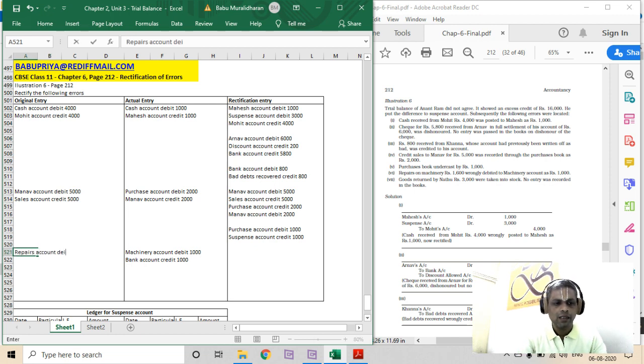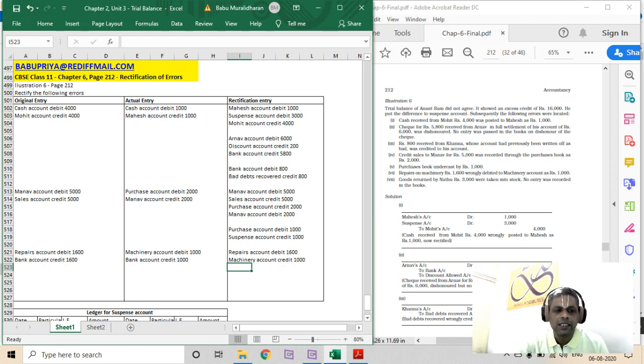Repairs account debit 1,600, bank account credit 1,600. This should be the entry. Now we know that we have to reverse. We have to debit repairs: repairs account debit 1,600, right? And machinery account credit 1,000, right? Bank, instead of 1,600 credit, has been credited as 1,000 rupees.